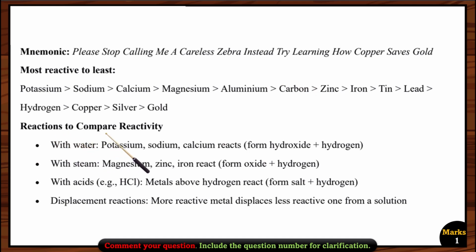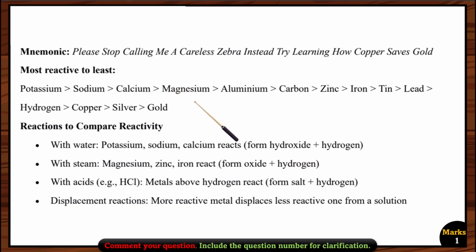So now let's see the reactions compared to their reactivity. First of all, the reaction of the metals with water. Here we are talking about cold water. In this series, only potassium, sodium, and calcium can react with cold water, and we get a hydroxide, for example potassium hydroxide, and hydrogen gas.